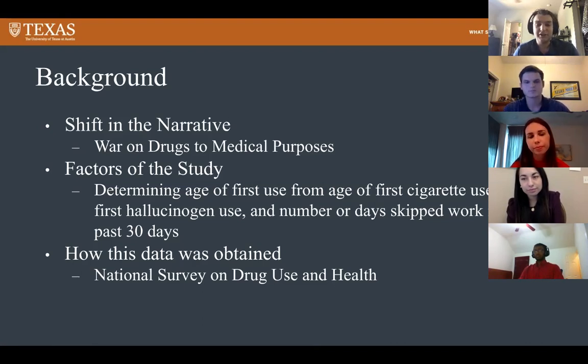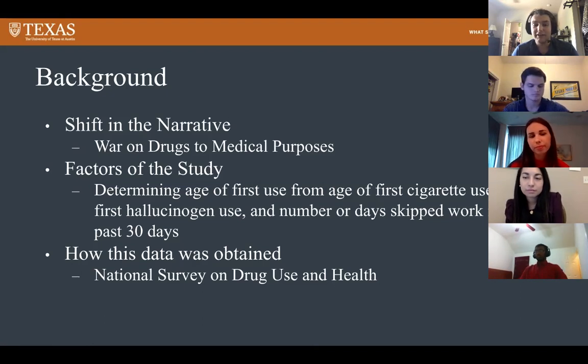Some factors of the study that our group determined, which we will go into in later slides, is that we are going to determine the age of first use of marijuana from the age of first cigarette use, the age of first hallucinogen use, and the number of days skipped work in the last 30 days.